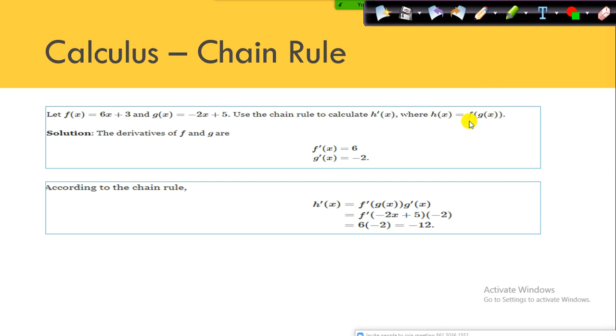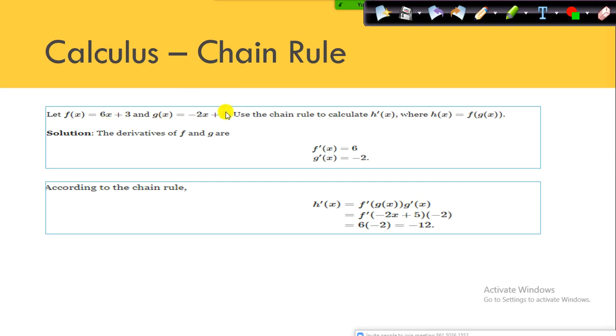So as per the chain rule, you need to take the partial derivative on the outside, f dash. So f dash is nothing but the derivative of the outside function first, and then when you take the derivative for the inside function, g of x will become g dash of x. F dash of g of x is the partial derivative on the outside function, and then you take the derivative for the inside function: f dash of g of x into g dash of x.